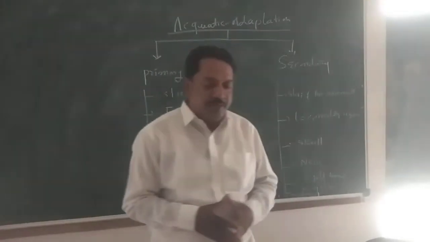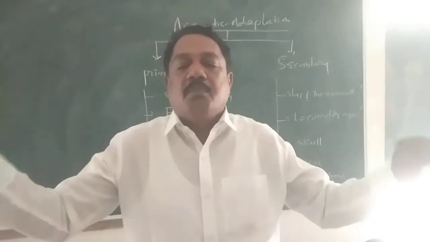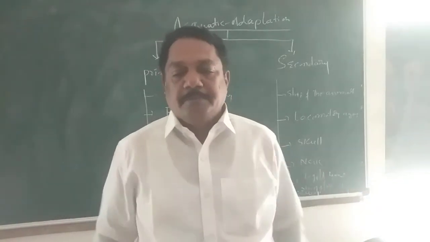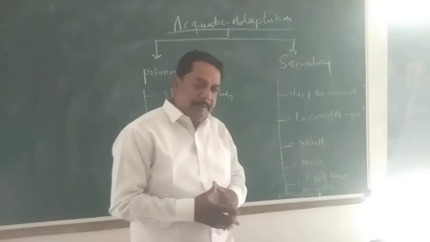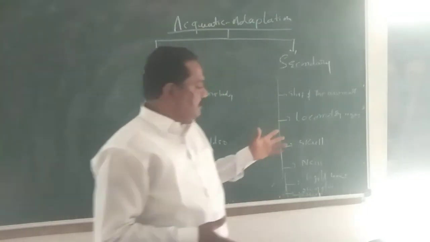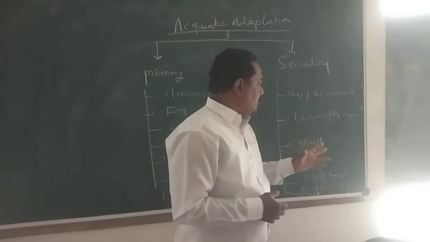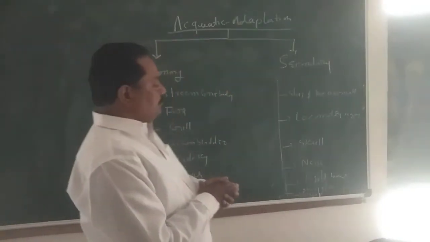Locomotor organ. Generally, you know, turtles and whales. The forelimbs and hindlimbs are modified into paddles. Paddles are useful for swimming. That's why the forelimbs and hindlimbs are modified into paddles, especially in turtles as well as whales. So the locomotor organ is the same.